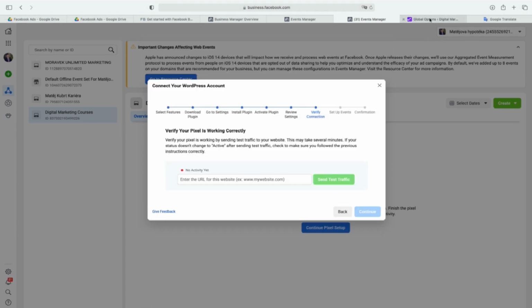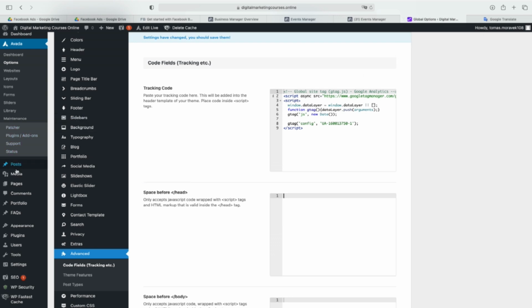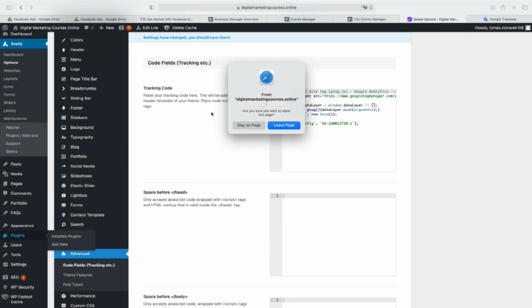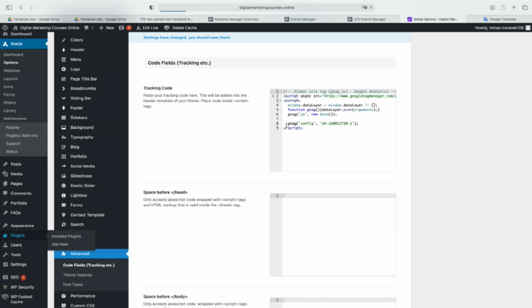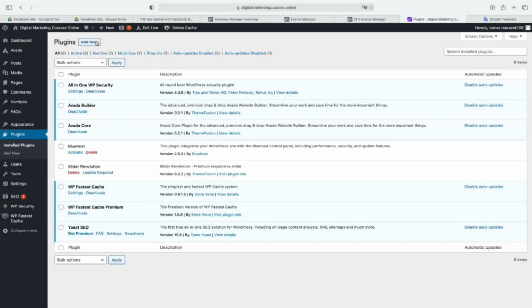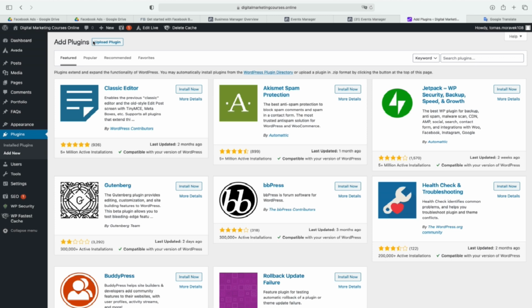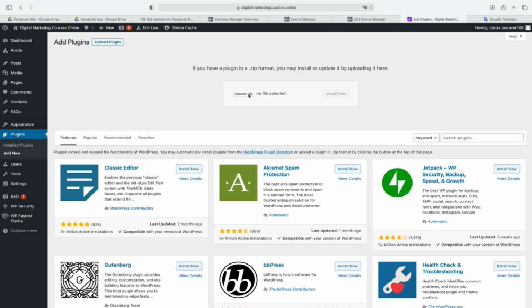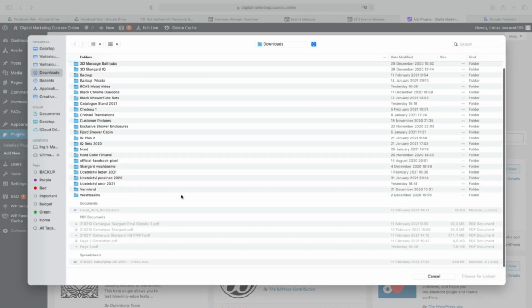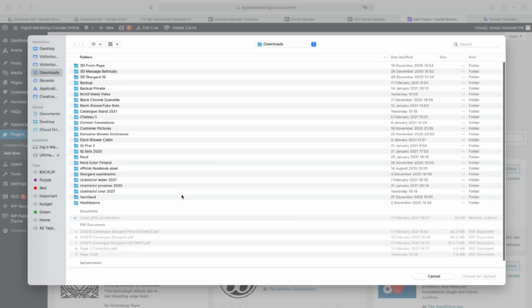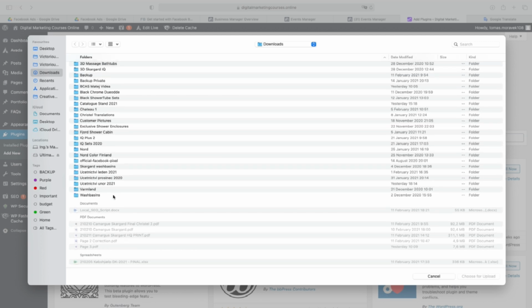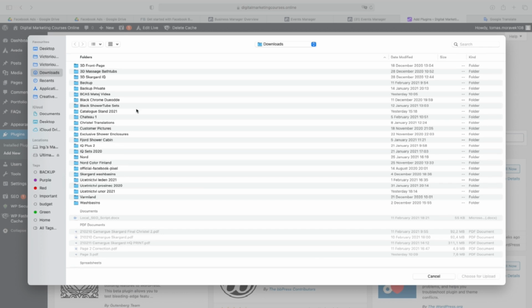So we are going to the plugin section. We leave the page and we just go to add new, upload, choose file. And now, as you can see, we have the downloaded plugin here. I cannot see it. Oh, official Facebook pixel.